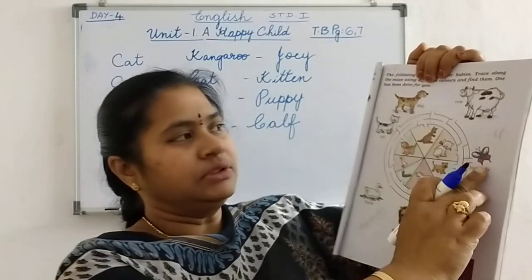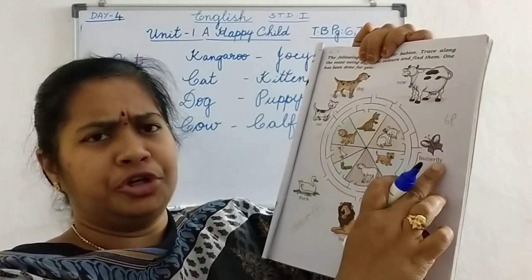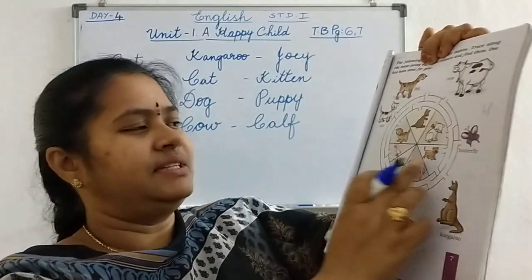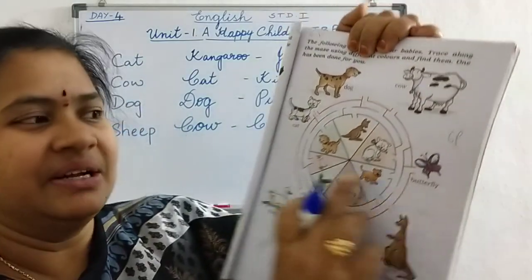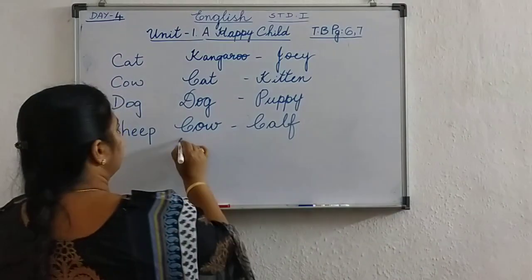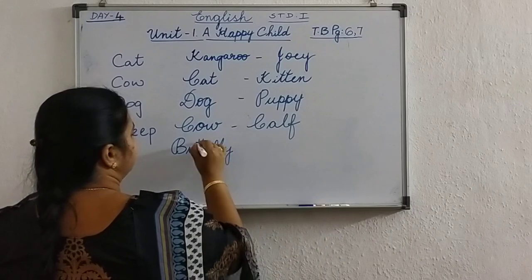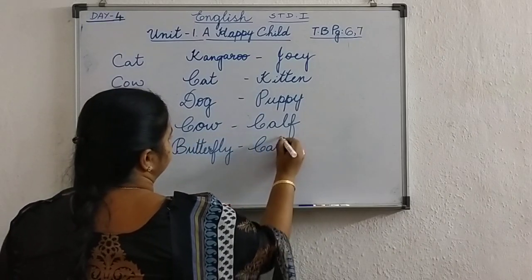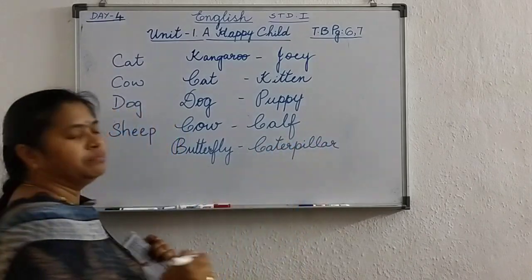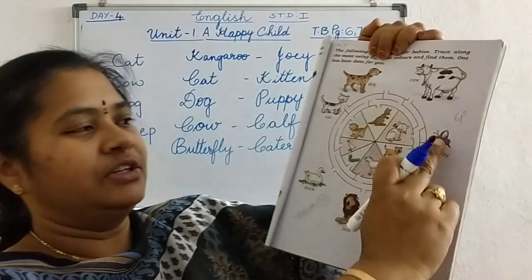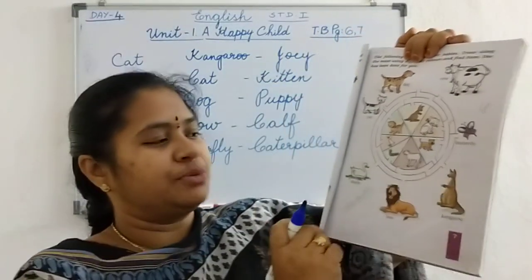Next one. What is this? Butterfly. Do you know butterfly baby? It is here. Caterpillar. Okay, this is the caterpillar. Butterfly baby is caterpillar. Take another crayon and trace the line and find the way for the caterpillar.